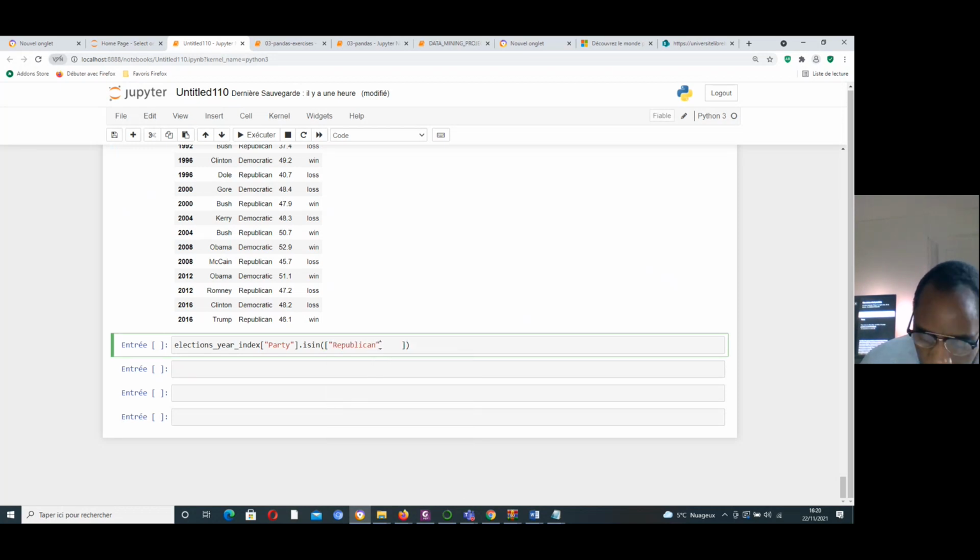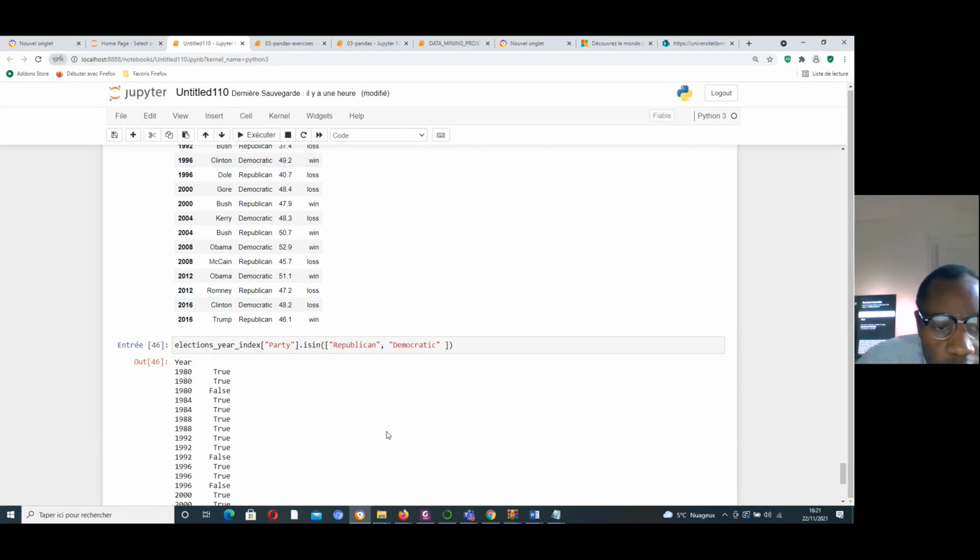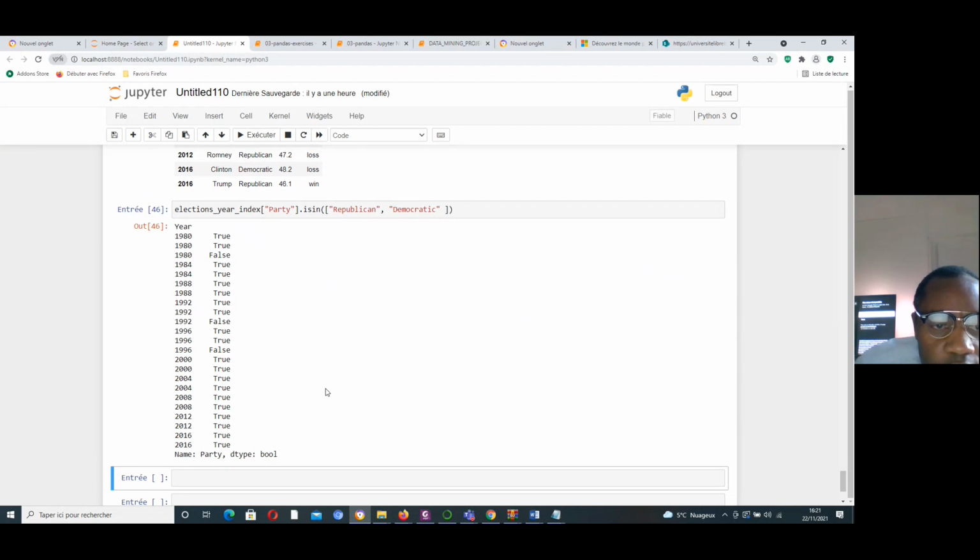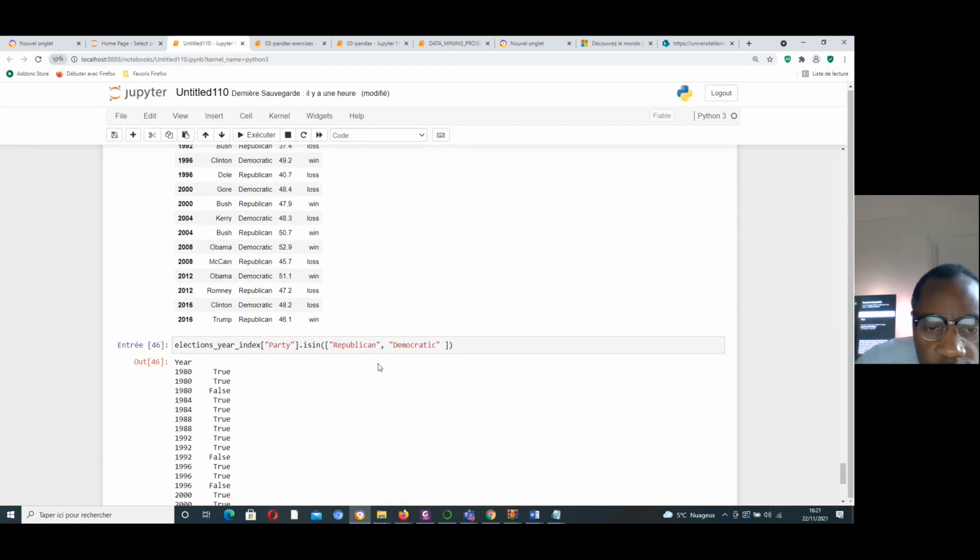Republican and Democratic. But I need to, okay, I have two conditions here. But I need to print just the Republican and Democratic Party. Okay, great. Yes, just the case of Republican and Democratic Party.